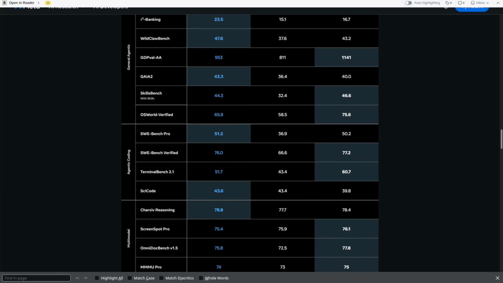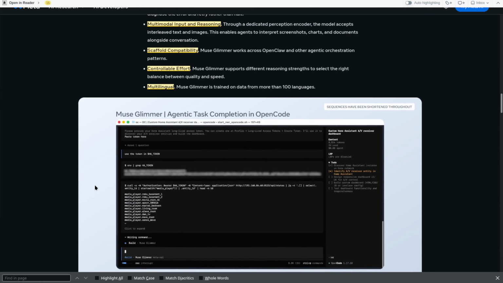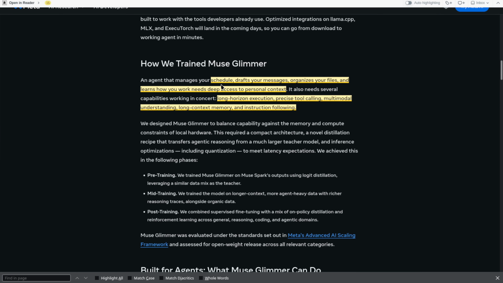I think they're really tailoring this to agentic workflows. They even mention some of the use cases up here. So schedule, draft your messages, organize your files, and really tool calling and understanding long context memory and following instructions. I think that's what it's tailored for, which is honestly a really good sweet spot for local AI models.